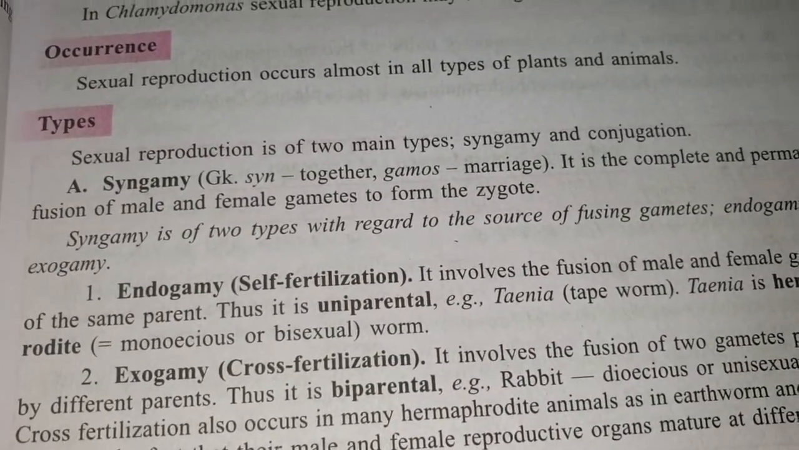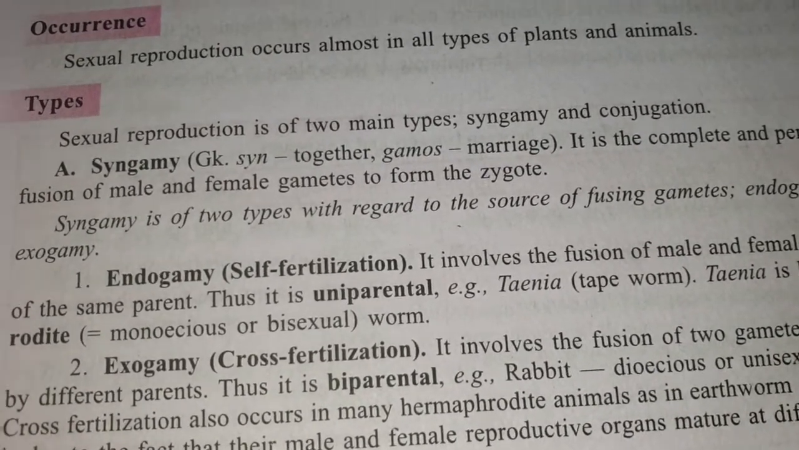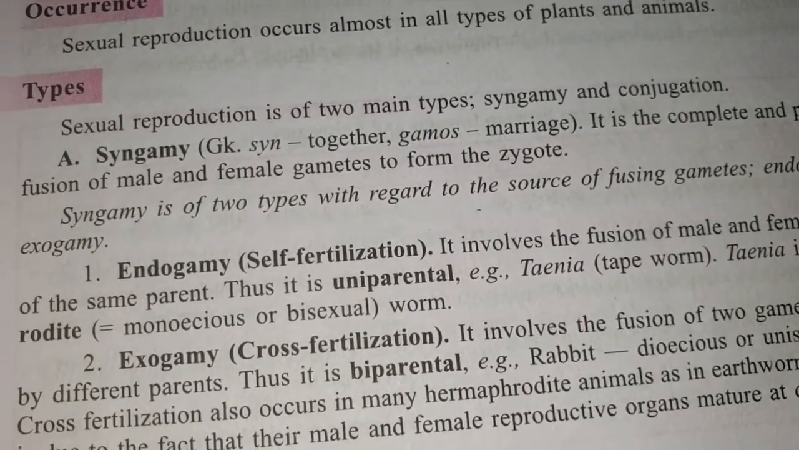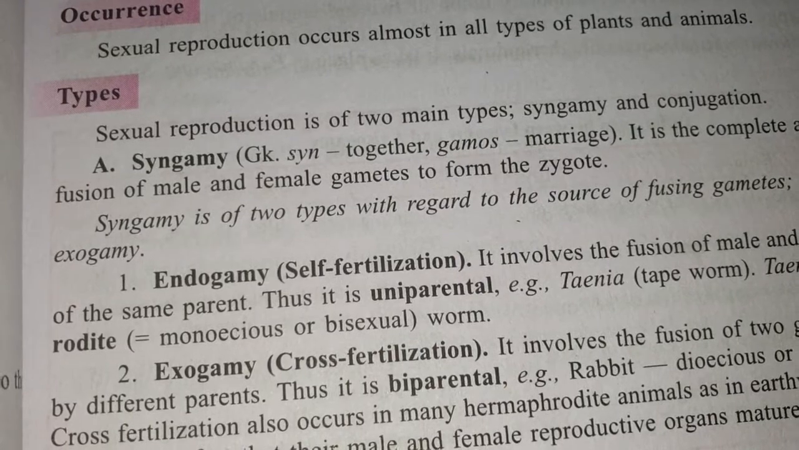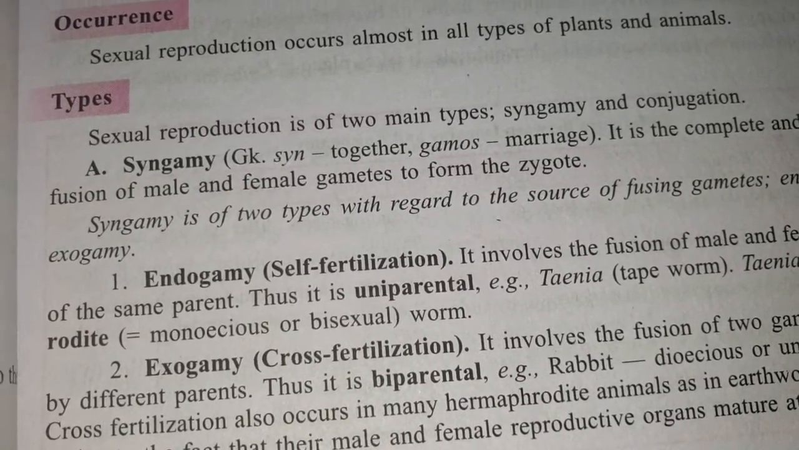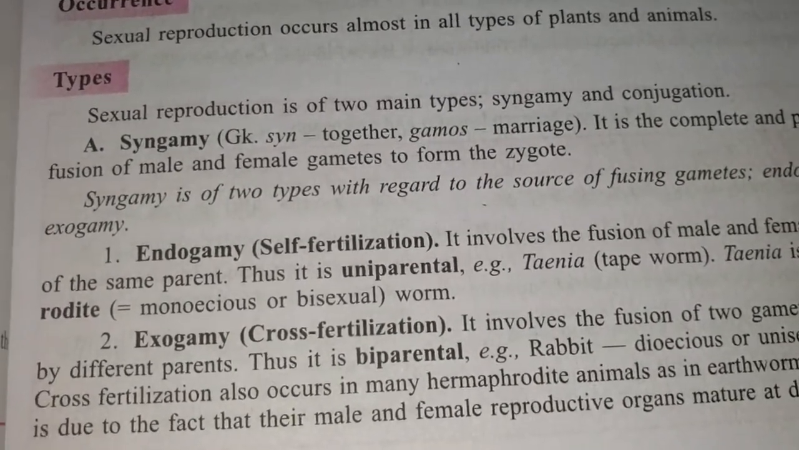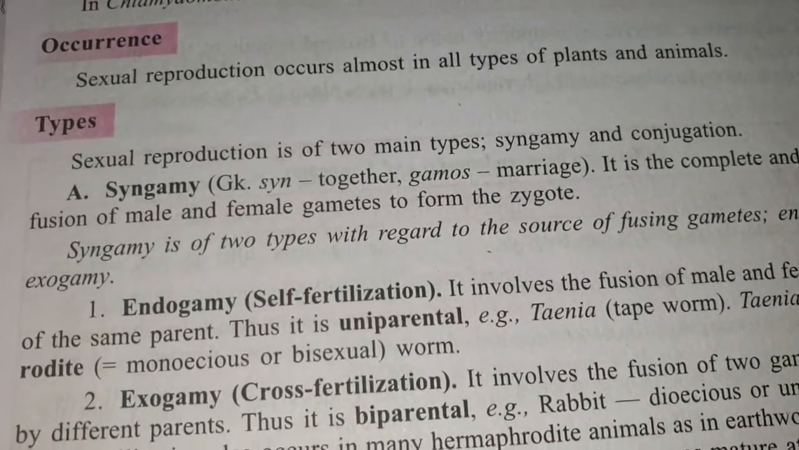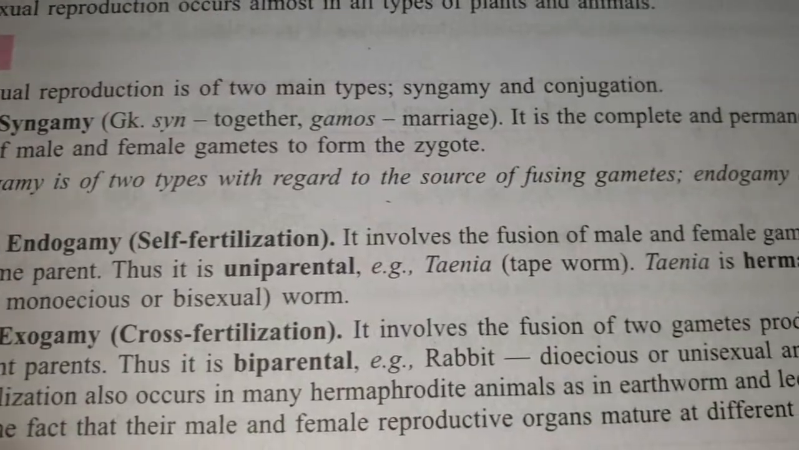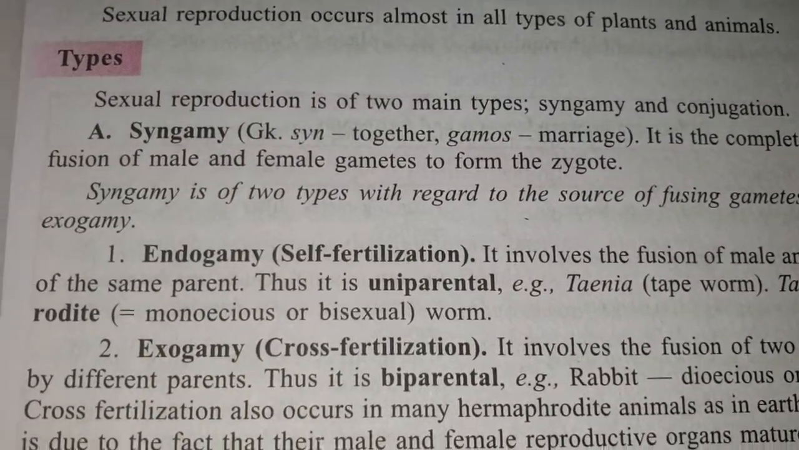Endogamy includes self-fertilization. That means it involves the fusion of male and female gamete of the same parent, so the organism will be uniparental. For example, hermaphrodite organisms or monoecious bisexual organisms, which bear both the sex organs, so within the same parent the fusion will take place. So this is called endogamy. For example, Taenia, the tapeworm, is an example of endogamy.